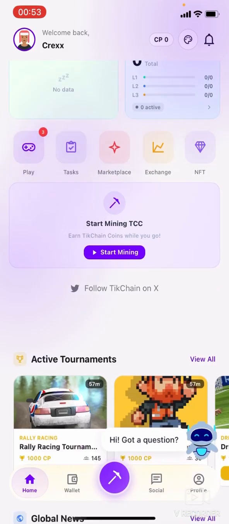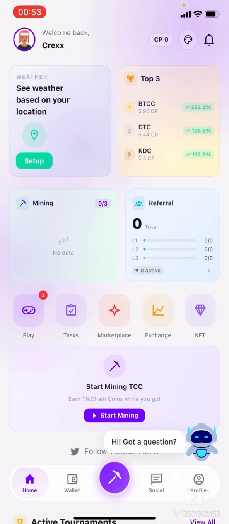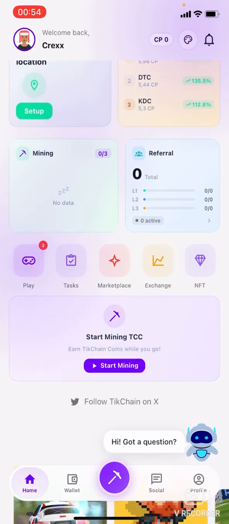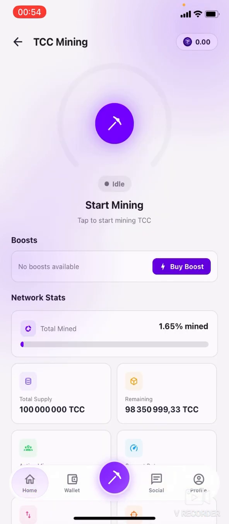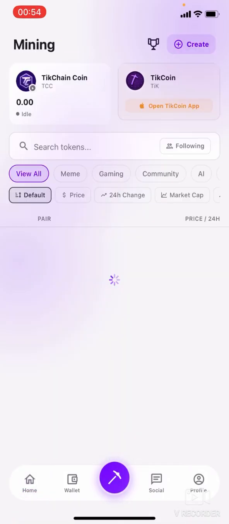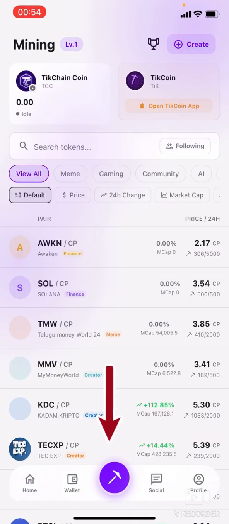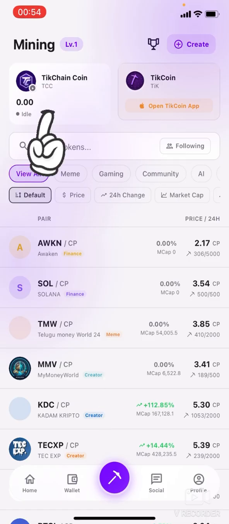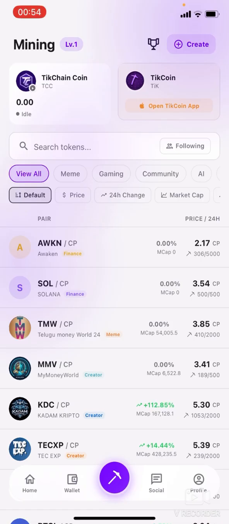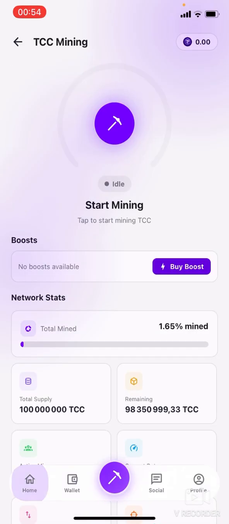Now once you get over here into the application, this is what it looks like. Before you start anything, it's good you just activate your mining so that your app will be mining for you instantly, first of all, before you connect your TIKCHAIN to this application. To get here, click on this mining button right here in the middle. You can see TIKCHAIN on your right and TIKCHAIN on your left. I'm still going to use the TIKCHAIN because I'm going to connect my TIKCHAIN application over here. But for now, let's quickly activate our mining on the TIKCHAIN application.